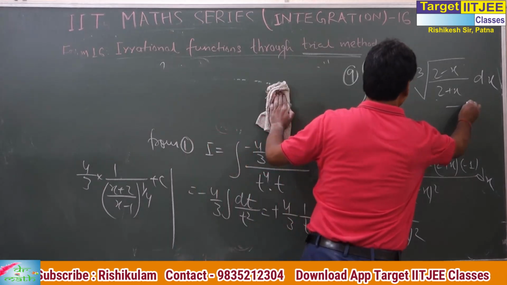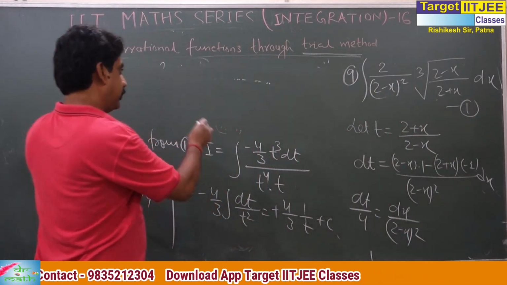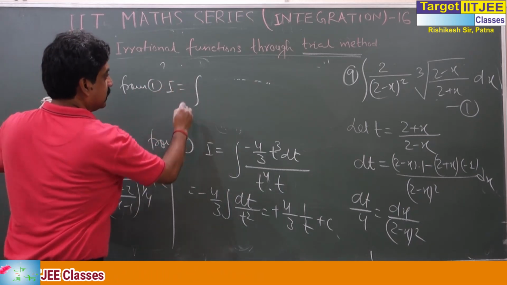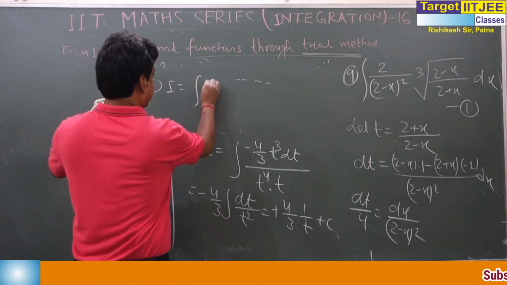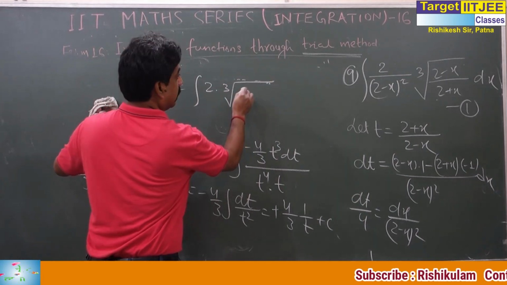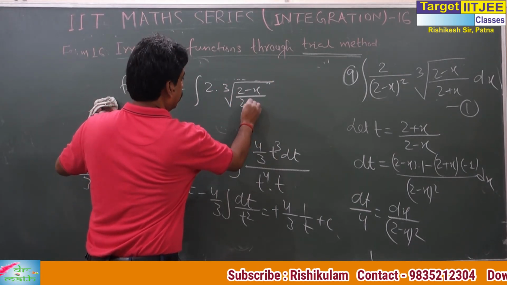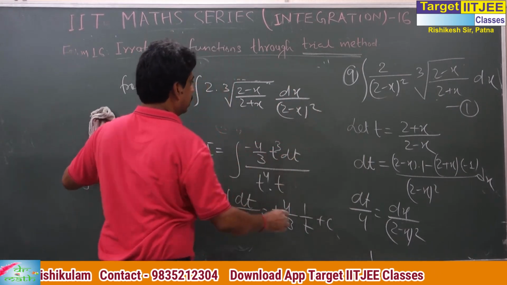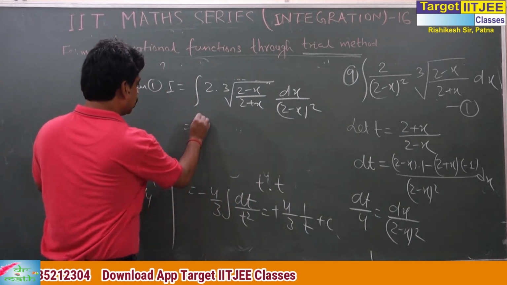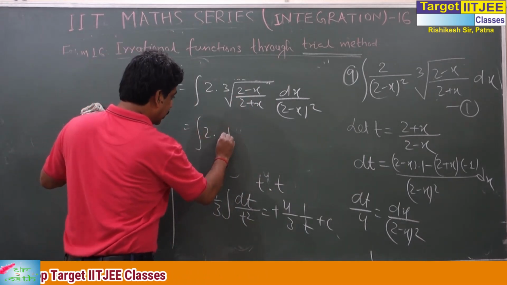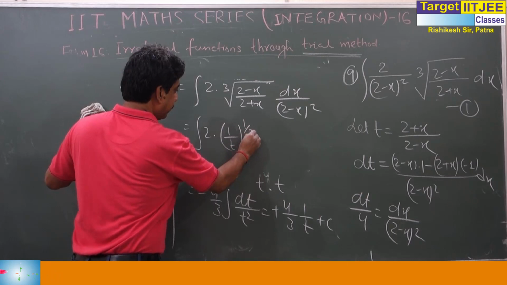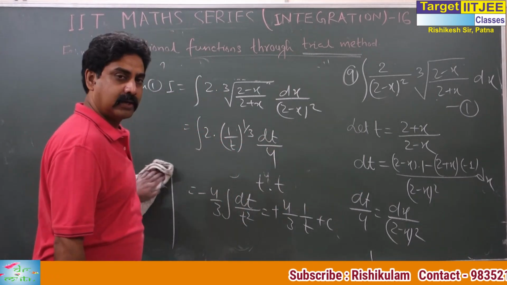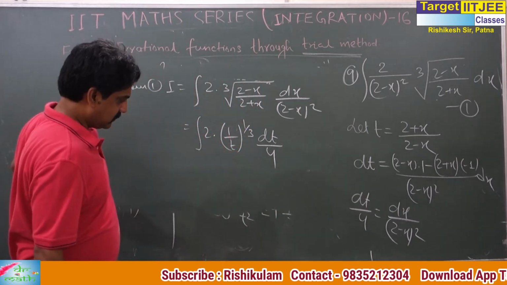From 1, I think the integration is right at this: (2 minus x) by (2 plus x). Let me simplify more, (2 minus x) square at this. So this is 2, this is 1 by cube root of t, and this is dt by 4. Can you do the integration? Do the integration. I will give this question again.